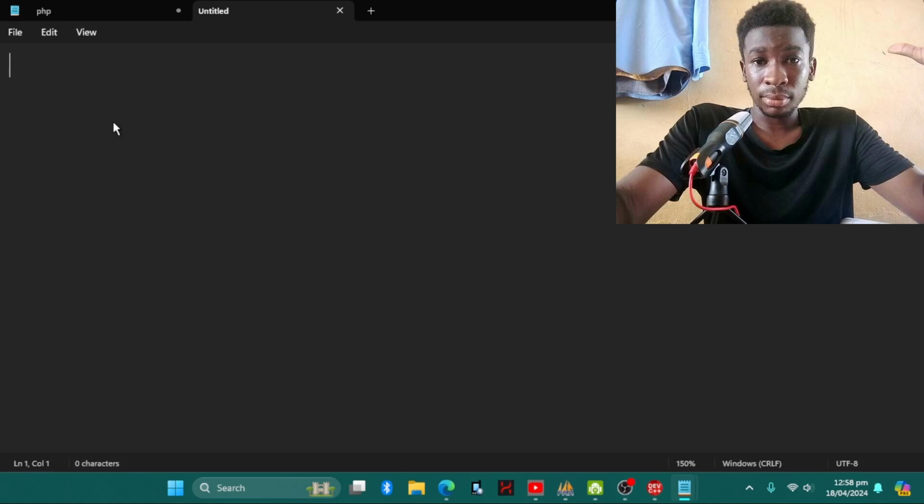So in writing our algorithm, let me check inside the book. Yes, we are going to accept inputs. First we define our algorithm's inputs. We are going to take inputs for Fahrenheit.